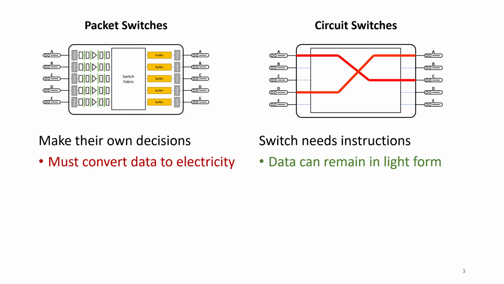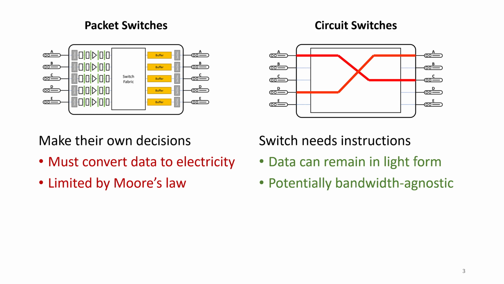First of all, packet switches, as we've transitioned to optical links, need to convert that into electricity to process it, which means they need expensive optical transceivers at every single switching stage, whereas circuit switches can route the data while it's still in light form. Additionally, while packet switches are limited by Moore's law, circuit switches are potentially bandwidth agnostic. Because they're moving light from one place to another, you can upgrade the surrounding network around them and sometimes still use the same physical circuit switch design even as you're upgrading the network speed.